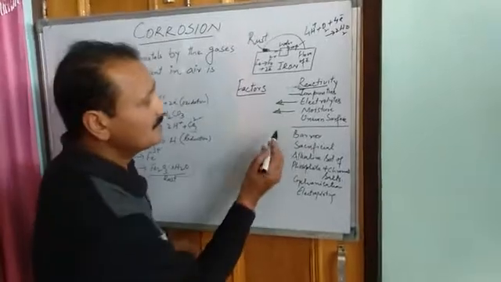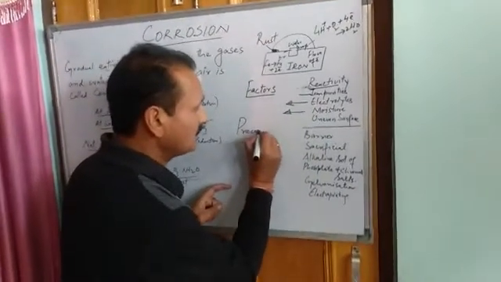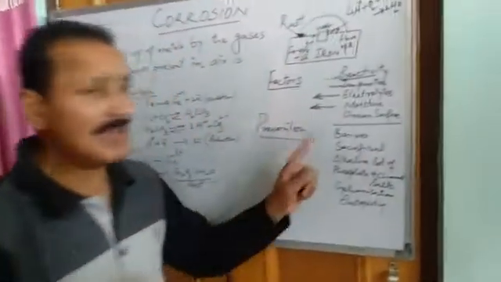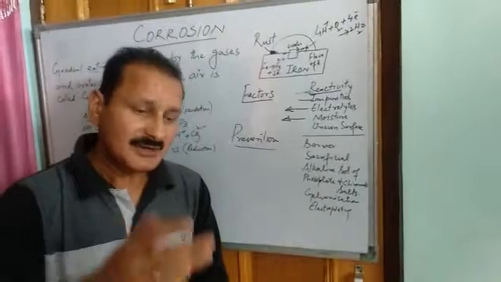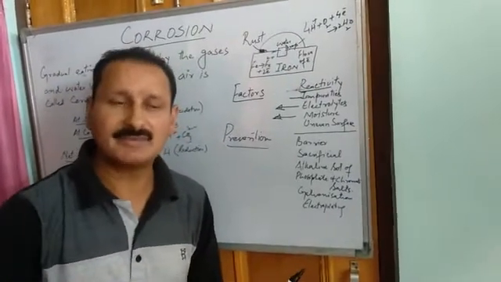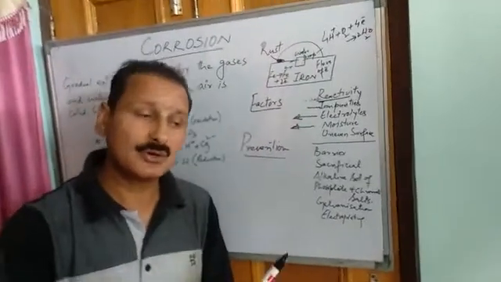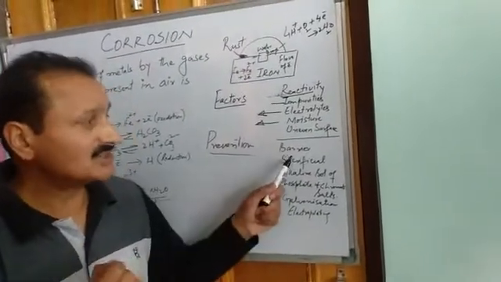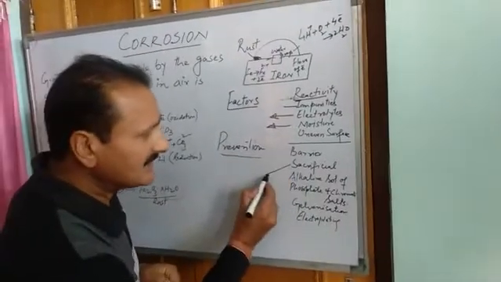For example, first method of prevention of corrosion is barrier protection. By barrier we mean obstacle. What we do is create a barrier between the metal and the environment and the air, so that air does not come in contact with the metal, and this type of prevention is known as barrier protection.